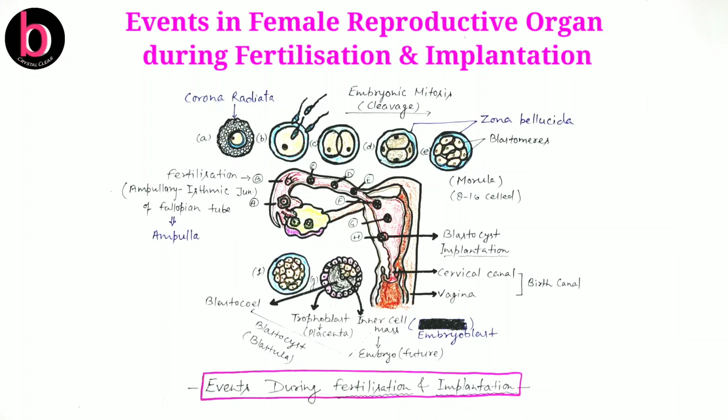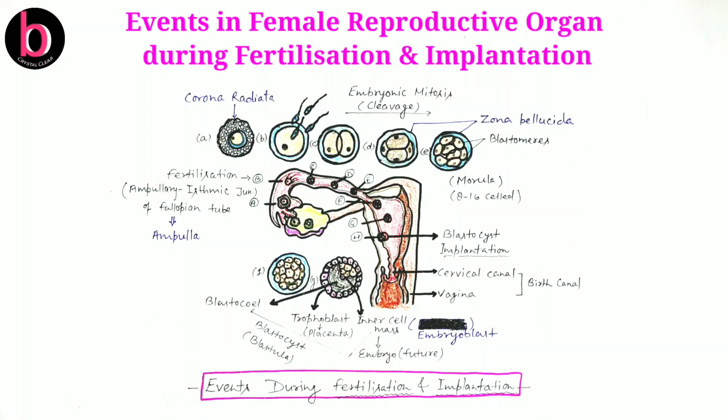First there will be coitus, that is copulation or sexual intercourse. At the time of sexual intercourse, the human male inserts the external genitalia, that is the penis, inside the female external genitalia, that is the vagina. During this process, there is release of semen, that is sperm plus seminal plasma, inside the female vagina. This process is known as insemination or ejaculation.